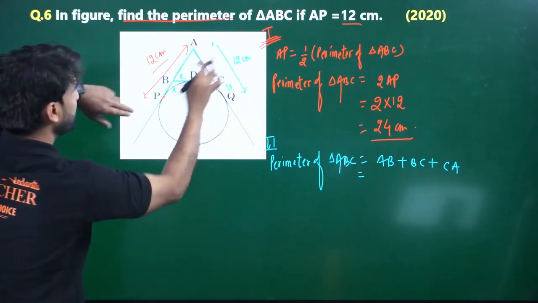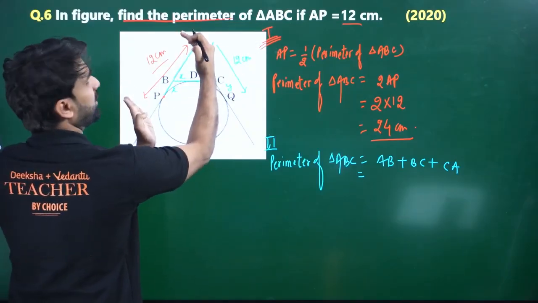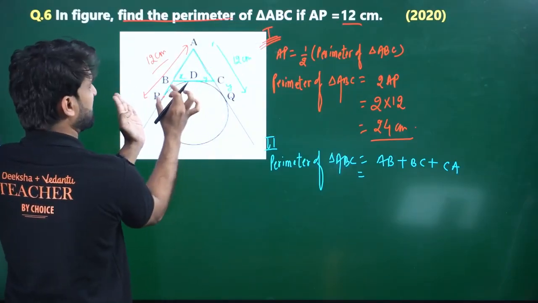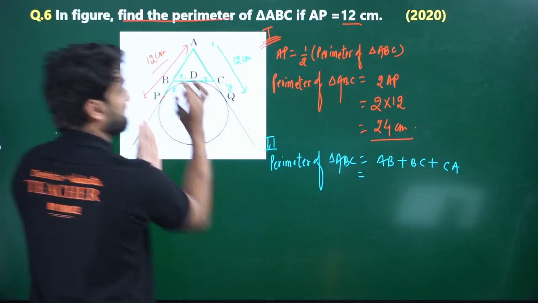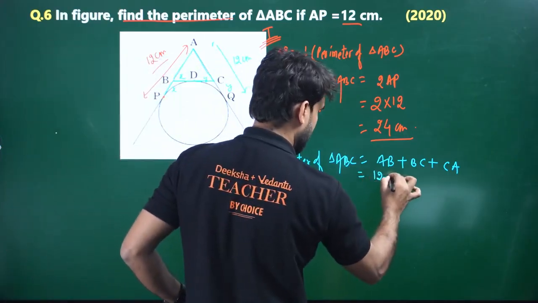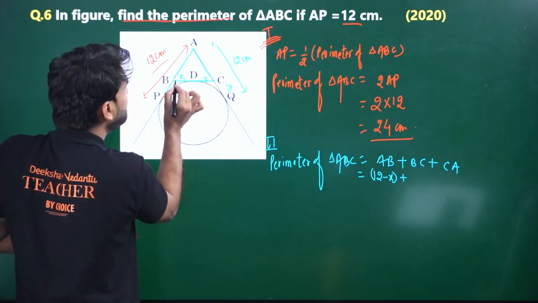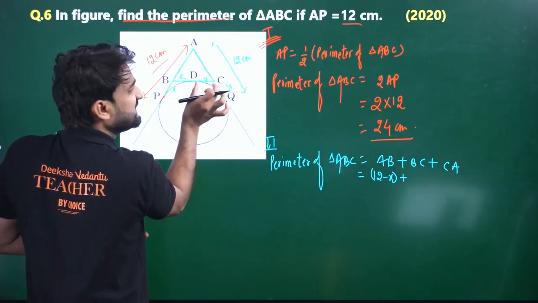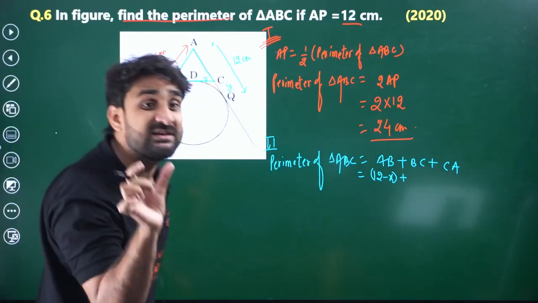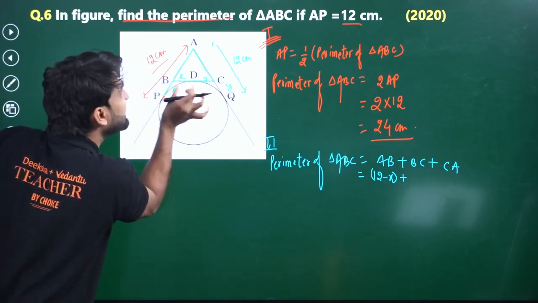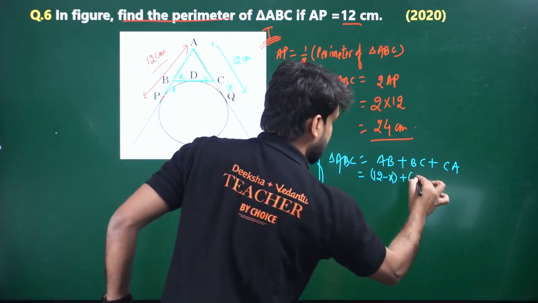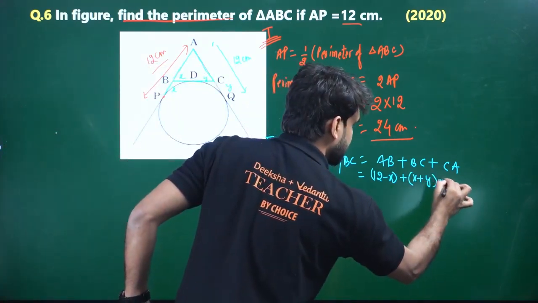Now look, where is AB? AB is this. This whole is 12, and if we have considered this x, then 12 minus x will be AB. 12 minus x, plus BC. Where is BC? BC is this, BD plus CD. BC is BD plus CD, and BD is x and CD is y. So we can write here x plus y.